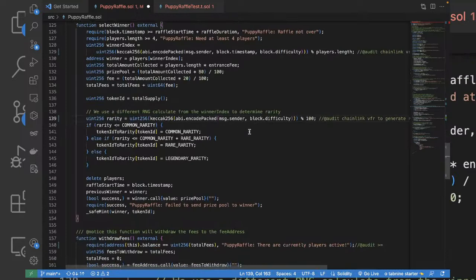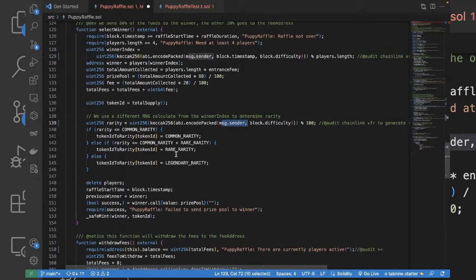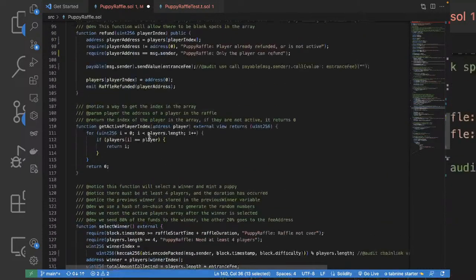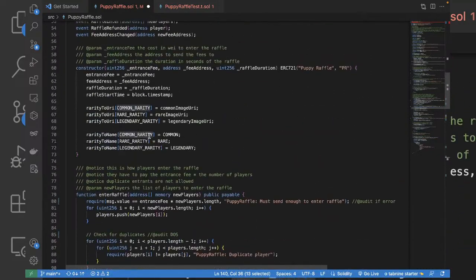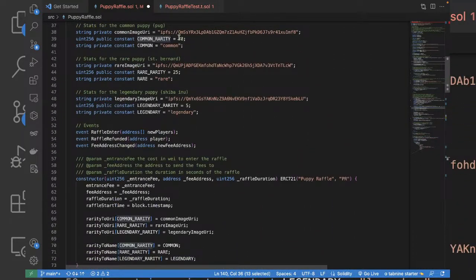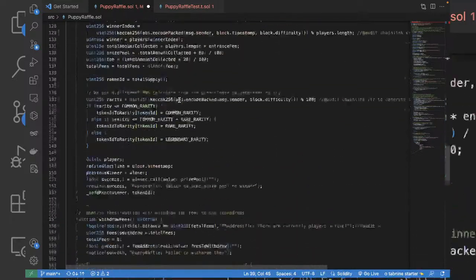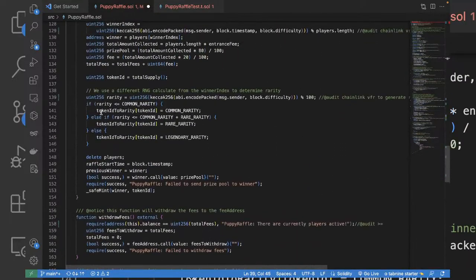It can be manipulated. Block difficulty can be manipulated by the miner, as well as message.sender can be manipulated by the participant. Okay, if the rarity is less than the common rarity, which means that common rarity is 70, if it is less than 70, then they are assigning the token ID to the common URI.